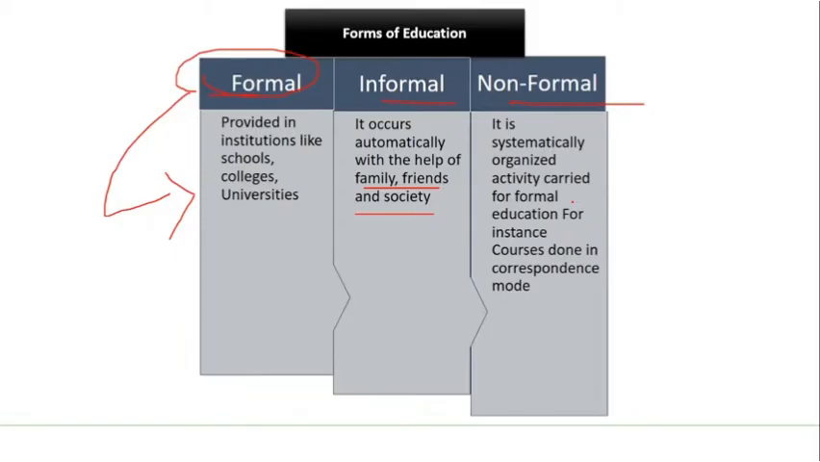So there are three forms of education: one is formal, one is informal and one is non-formal. These questions are also seen with the help of examples. They can give you an example and tell you to identify the form of education. Okay, then you have the next